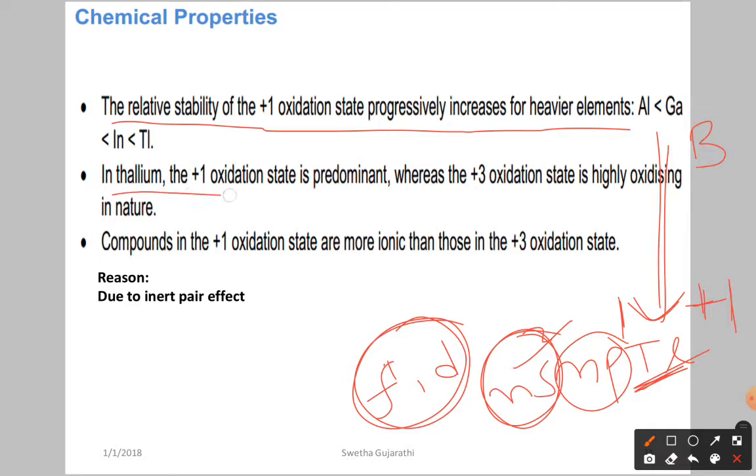In thallium, the +1 oxidation state is predominant, whereas the +3 oxidation state is highly oxidizing in nature. For thallium, the +1 oxidation state is more stable than the +3. So the +3 oxidation state is acting as more oxidizing in nature. Means what?